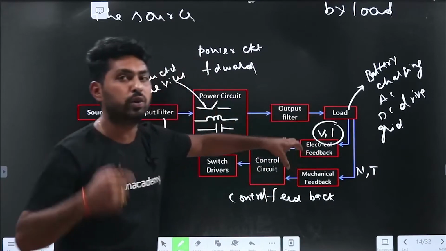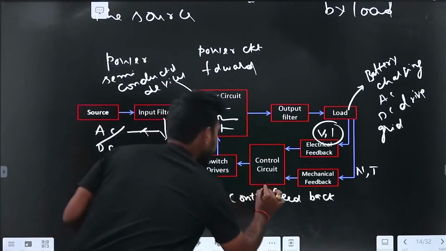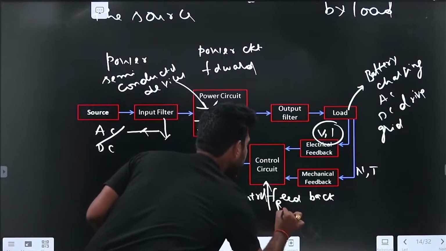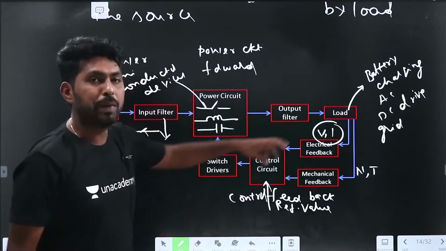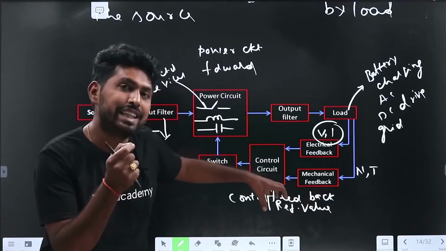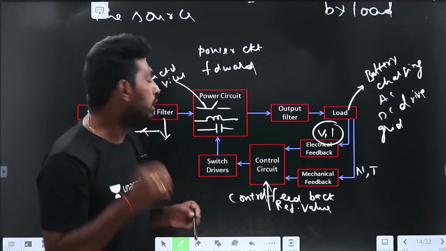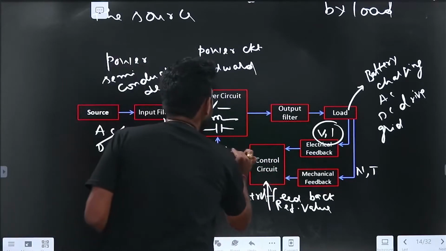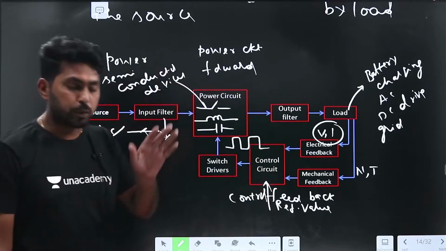Now we are taking the feedbacks from the load. So what do we have to do? It should compare with the preset value or reference value, and then it generates an error. From that error, the control circuit will generate the output in the form of pulses. Up to here now we are clear.